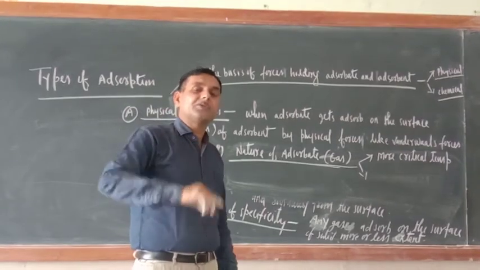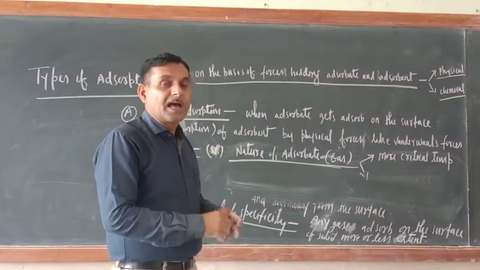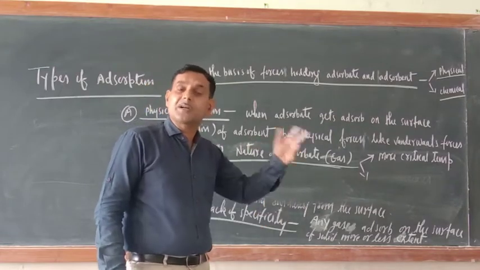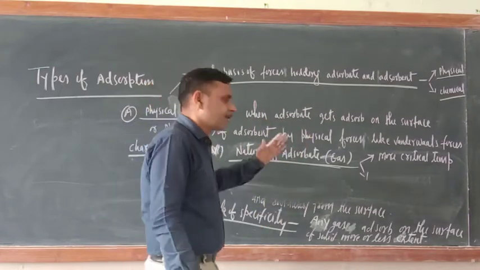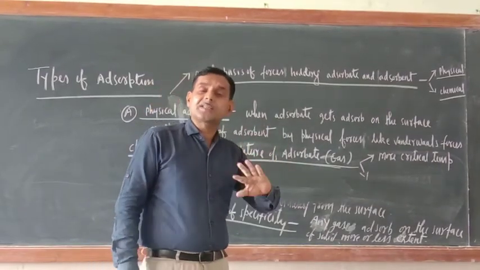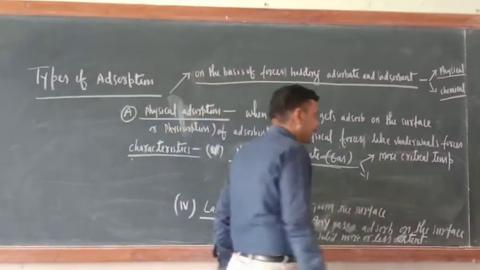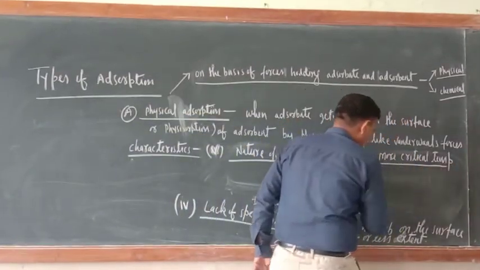That is why I am telling you, the greater the critical temperature, the easier the liquefaction of gas, and the lesser the critical temperature, the more difficult the liquefaction. So this was the basics related to critical temperature. Last year I told it properly, but I am reminding you.